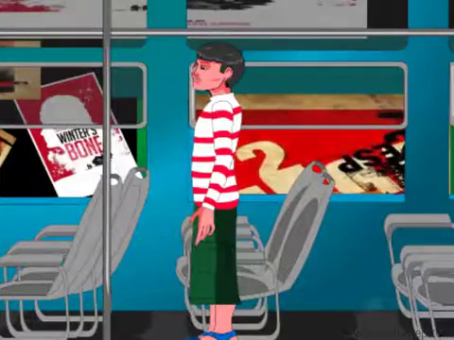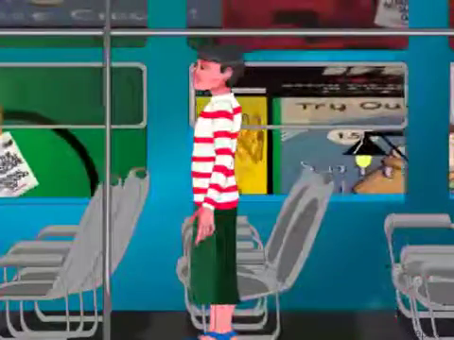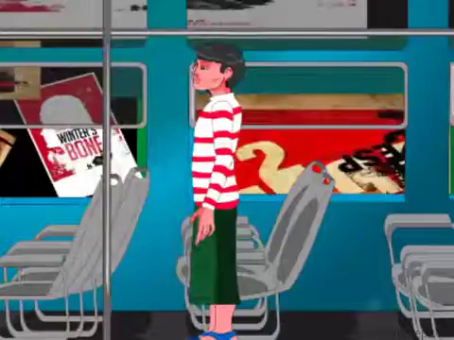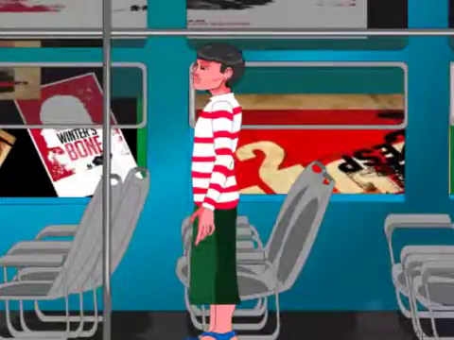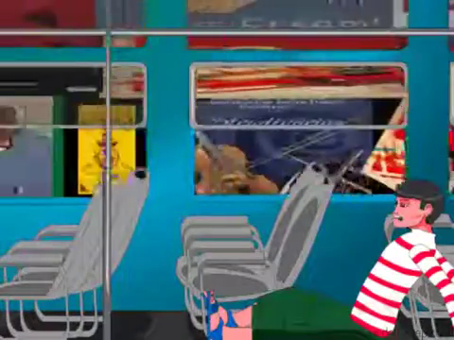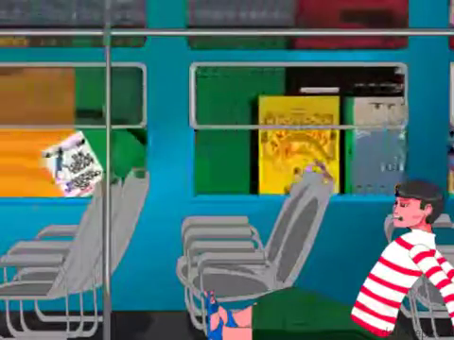So now can you answer why you fall backwards when the bus starts moving or fall forwards when the bus suddenly stops? Well, when the bus is at rest, your body is also at rest. Now when the bus starts to move, your body resists the movement due to the inertia of rest, and hence you tend to fall backwards to maintain your initial position.